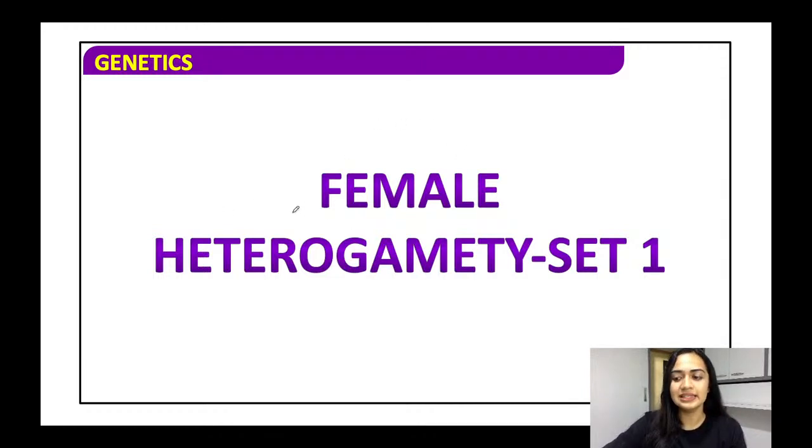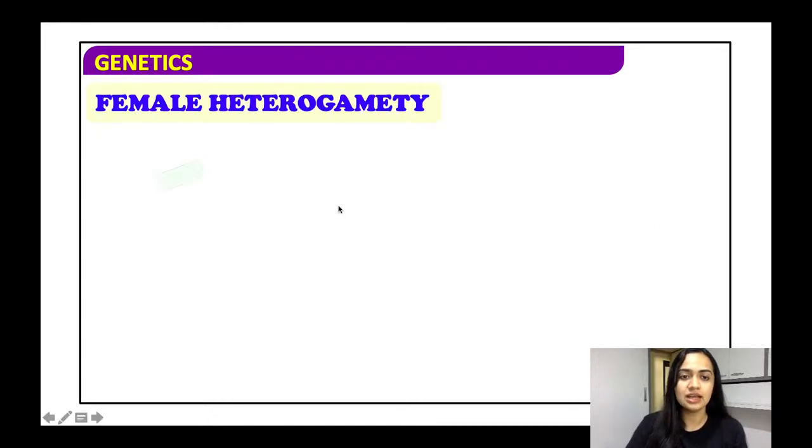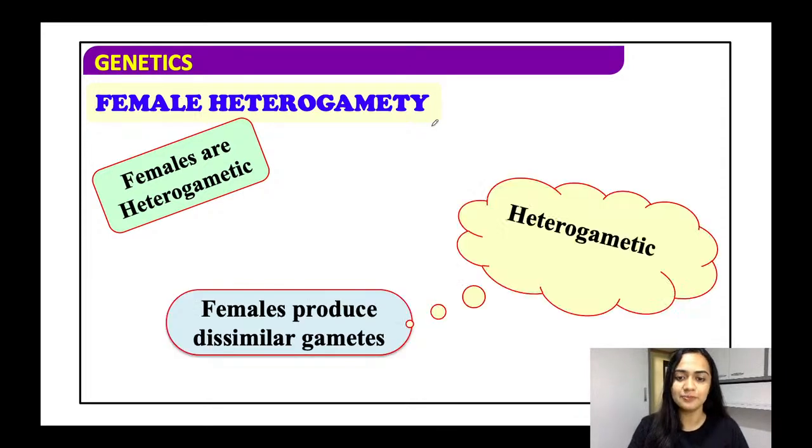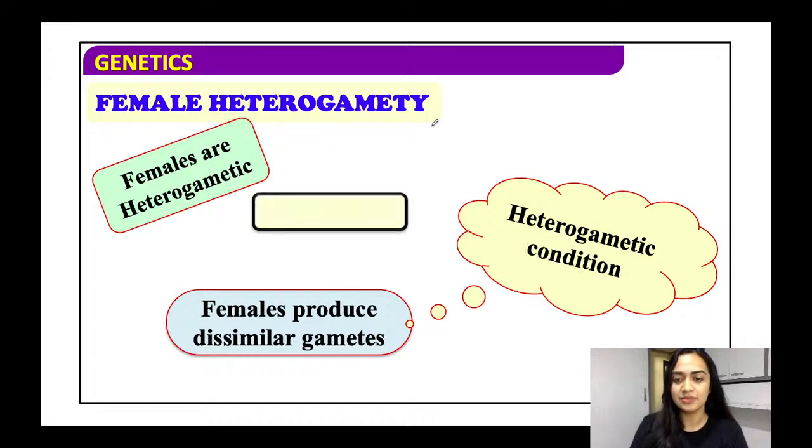In all these cases, it was the males. So, in some organism, it is also the females. Let us see how. So, the female is now heterogametic or it has a heterogametic condition. यानी कि अभी जो फीमेल्स हैं उनके पास दो डिफरेंट टाइप के गैमेट्स हैं. Females produce dissimilar gametes. ठीक है. तो ये होते हैं, इनको हम जनरली Z से रिप्रेजेंट करते हैं.